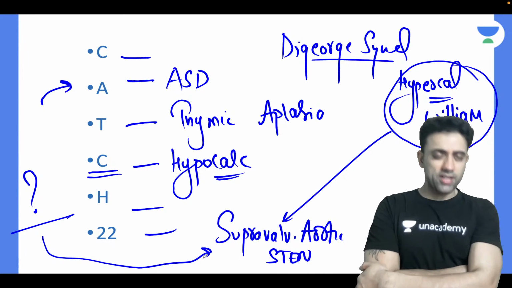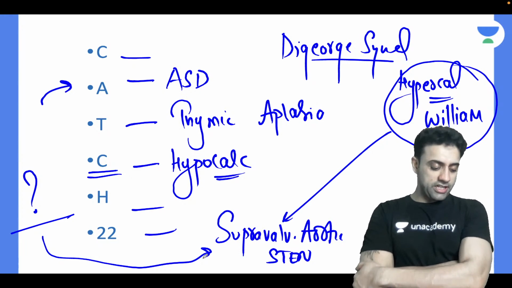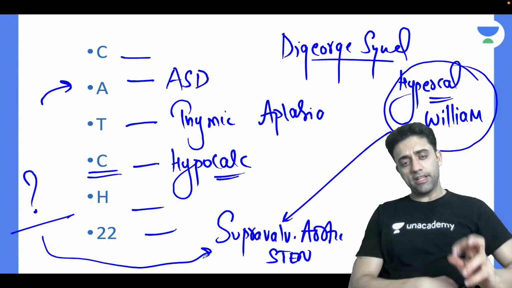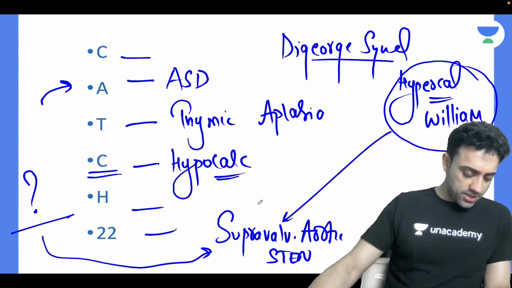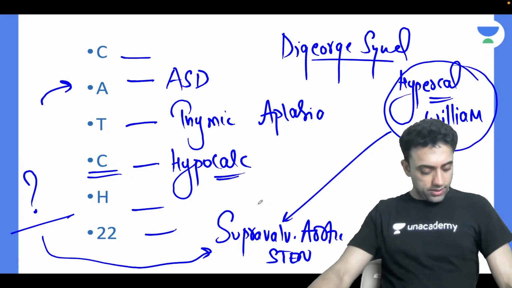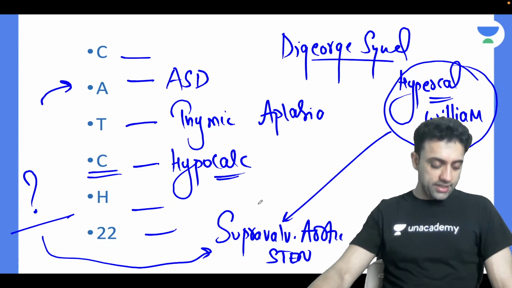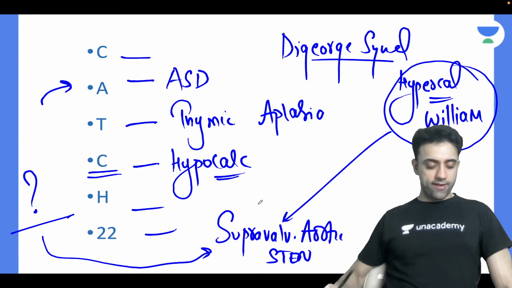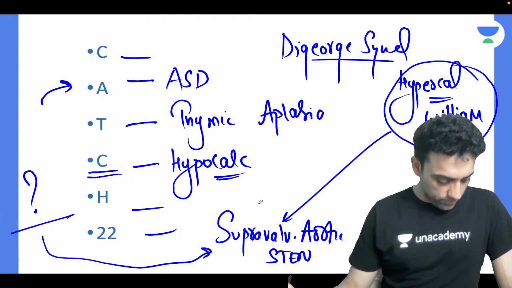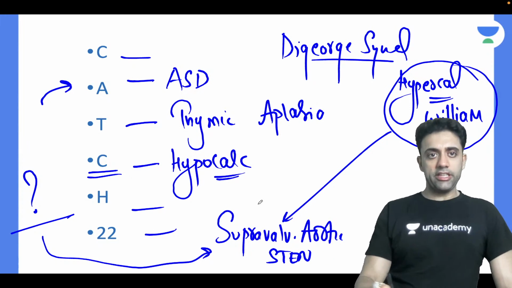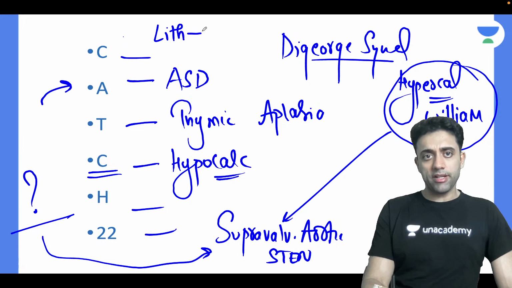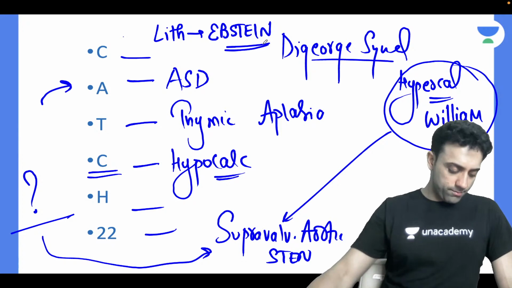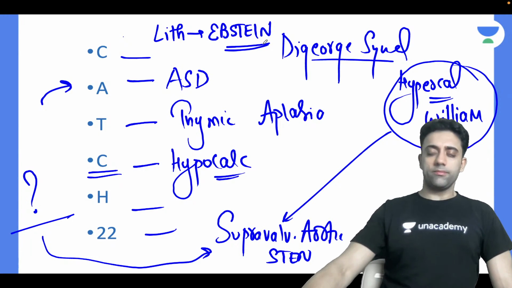What do you think? Hriday ko shayad aata hai ye wala. Hriday, humne discuss kiya tha ek baar. Hriday, what do you think? If the mother has taken dash during pregnancy, the baby can have supravalvular aortic stenosis. Ganja, Julie, yes. Williams has elfin faces, I agree. If the mother has taken dash drug during pregnancy, the baby can have supravalvular aortic stenosis. What do you think, Hriday? Lithium, nahi. Lithium se kya tha? If the mother has taken lithium during pregnancy, the baby can have box-shaped heart. Box-shaped heart is seen in Ebstein anomaly.